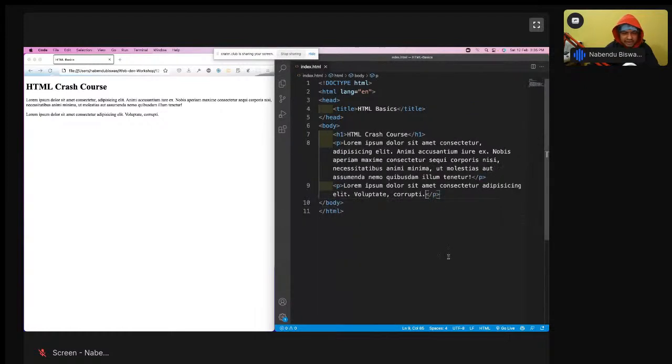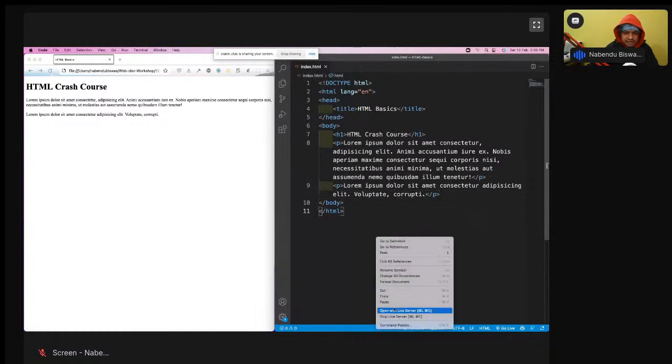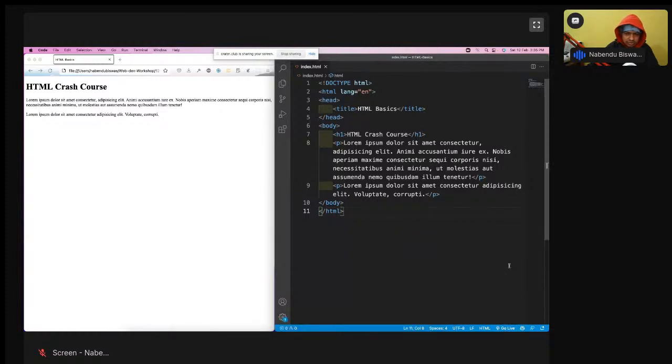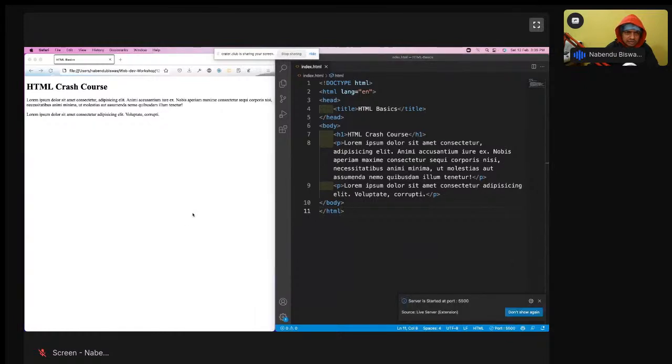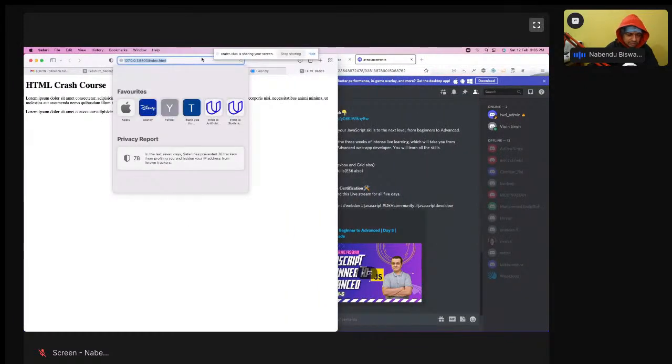So what is the benefit of this live server? See, when you install this live server, I'll right click and I can do open with live server, or there is a go live button which will also come here down. So I'll click this go live button, and it will open everything in this.